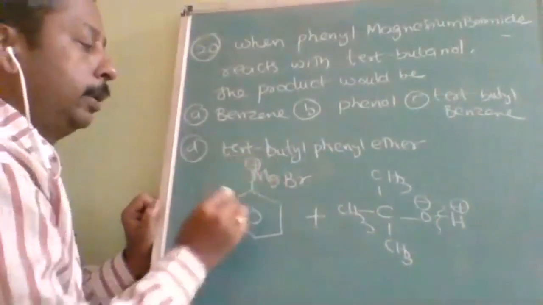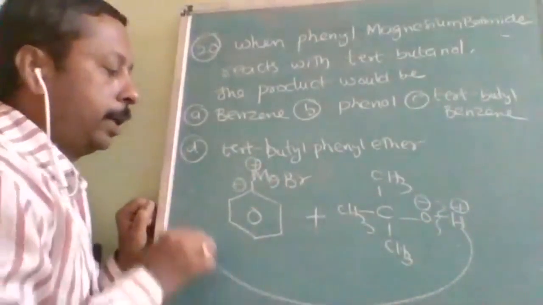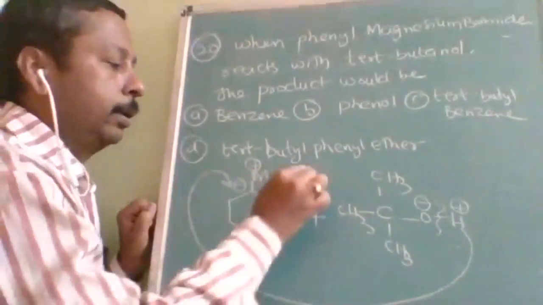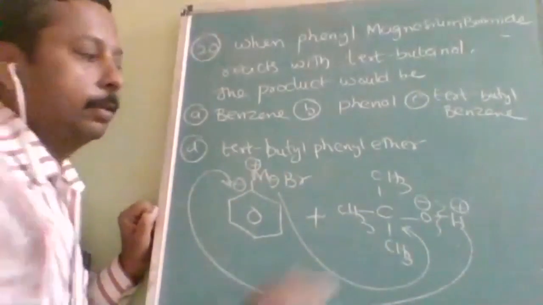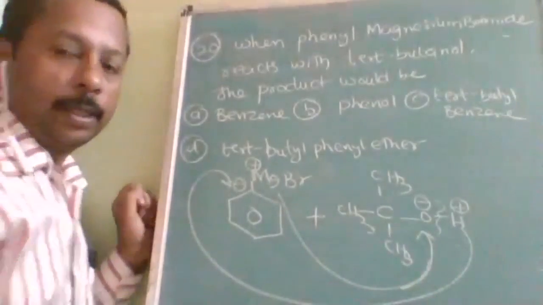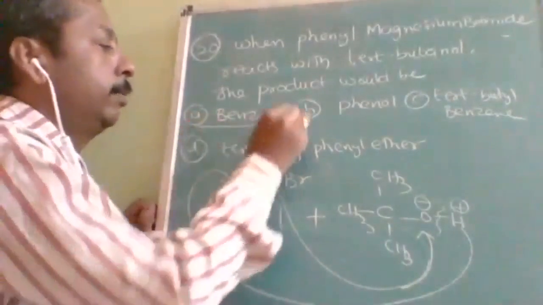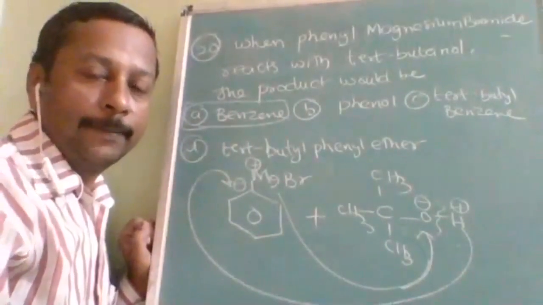You must already know this is plus and this is minus. So this will directly go and attach here, sorry, on the oxygen. So what is the main product we are going to get? Benzene. The answer is benzene.